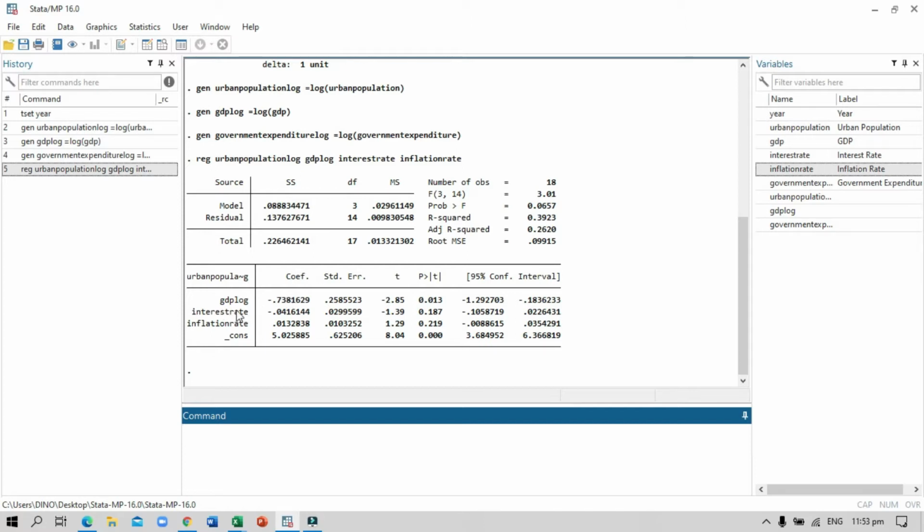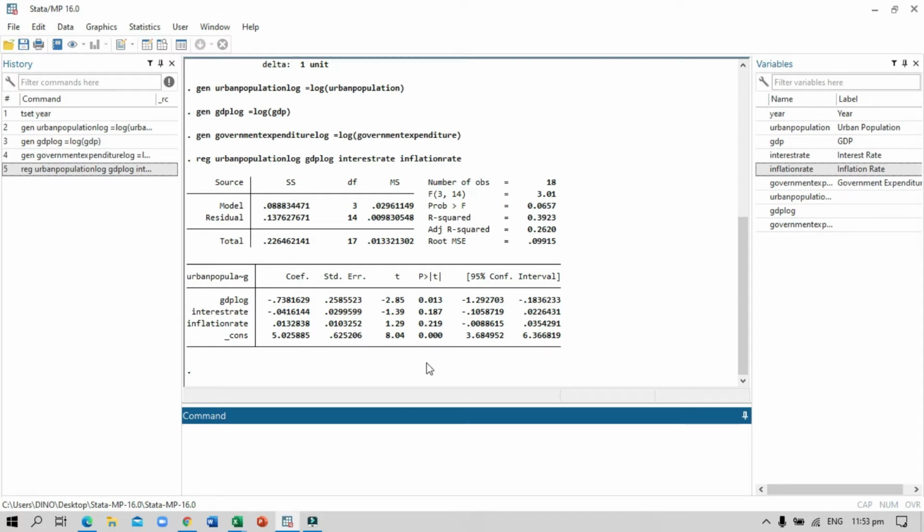Interest rate is negative and inflation rate is positive, but they are both not statistically significant determinants of urban population in Vietnam, since their p-values are much higher than the level of statistical significance.